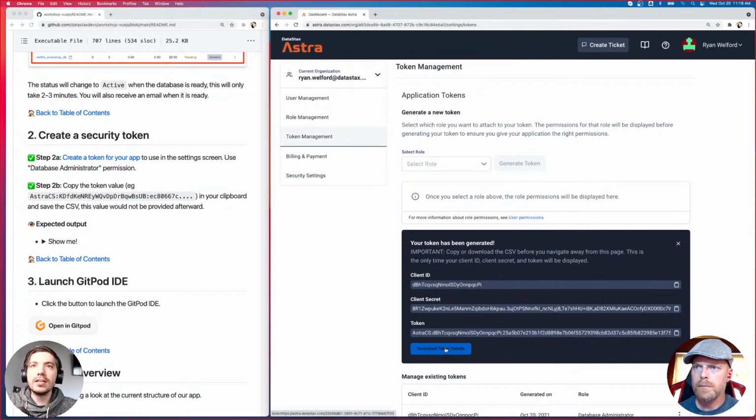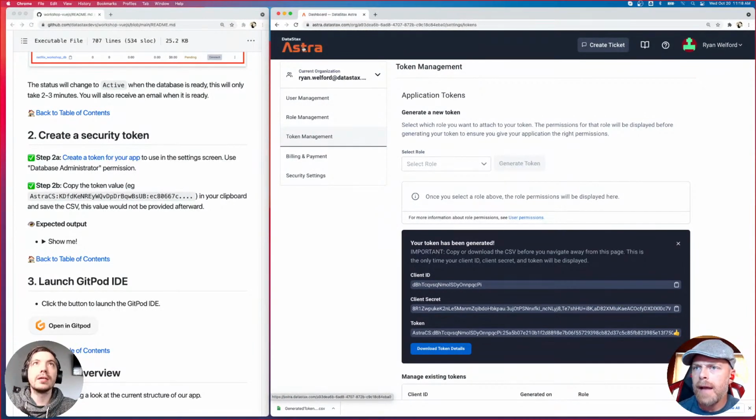Now, we recommend downloading the token details. This will download a CSV file that has all this content, because if you navigate away from this page, you cannot get back to this. Like, you will not be able to see your token anymore. So we recommend downloading your token details. If you do happen to lose your token, you can always generate a new one. There's no limit, so no worries about that. I'm going to leave this page up just for ease in copying it, but I did download the CSV as well. So we do recommend doing that.